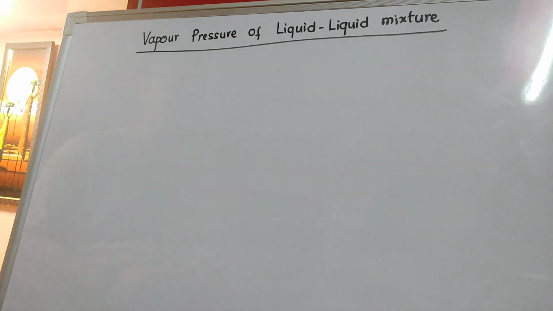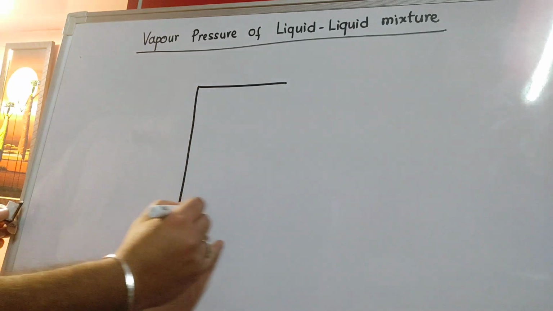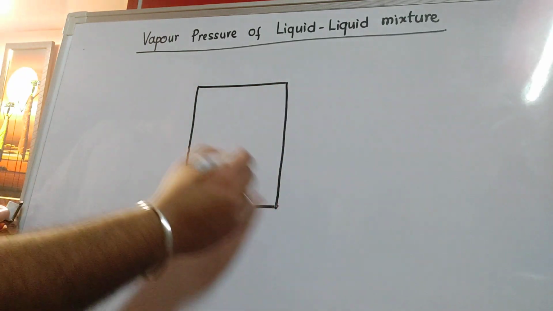Now, the topic is vapor pressure of liquid-liquid mixture. So far, we have discussed the vapor pressure of a single liquid. But what if a liquid is mixed with another liquid, both of which are volatile in nature? So if two liquids are mixed together, let us say I am mixing two different types of liquids, both of which are volatile.